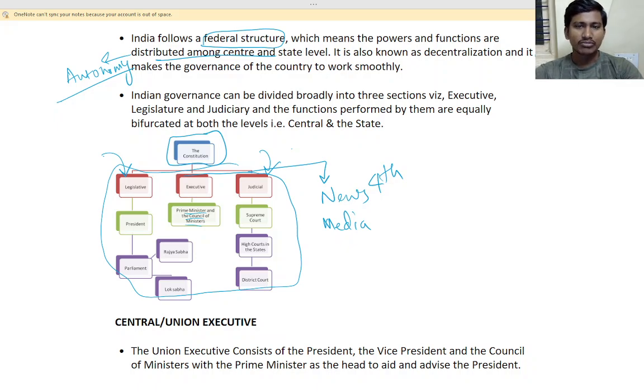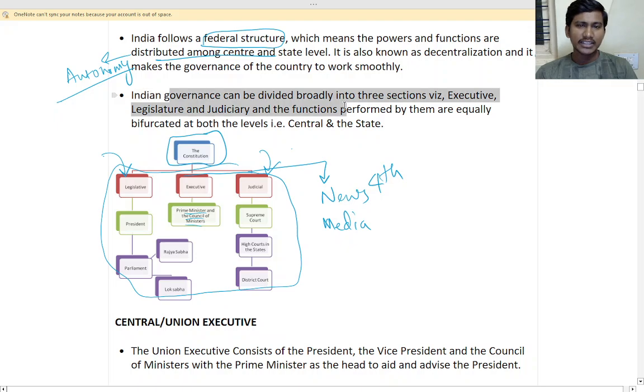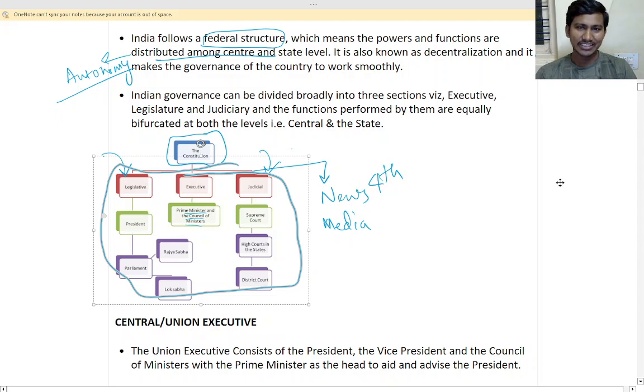So students, we studied last class that governance is divided into three sections: executive, legislature and judiciary. First is legislative. Legislative means one who can make the law.